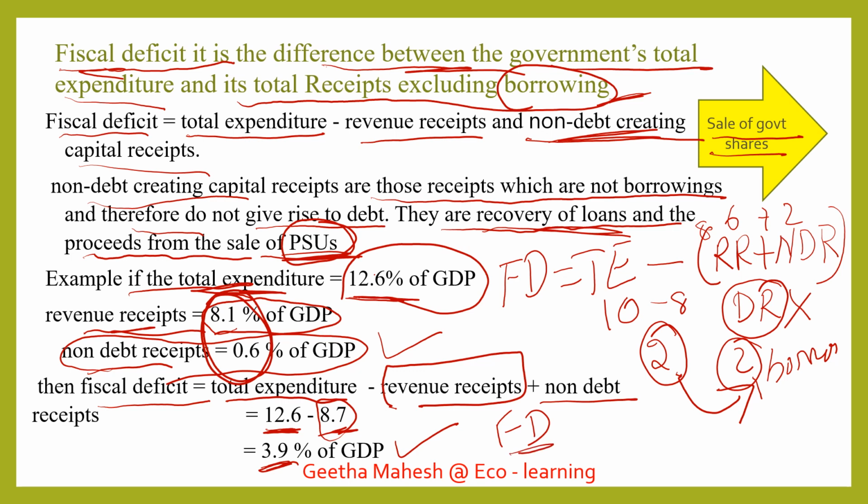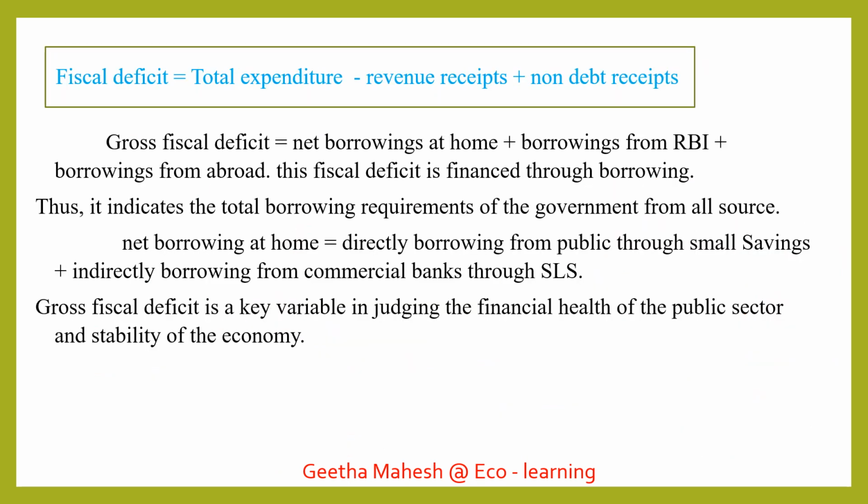So when there is a shortage of funds of 3.9% of GDP, the government is going to borrow or issue new currency in order to finance government expenditure, and that itself we call fiscal deficit. So fiscal deficit is equal to total expenditure minus revenue receipts plus non-debt receipts.